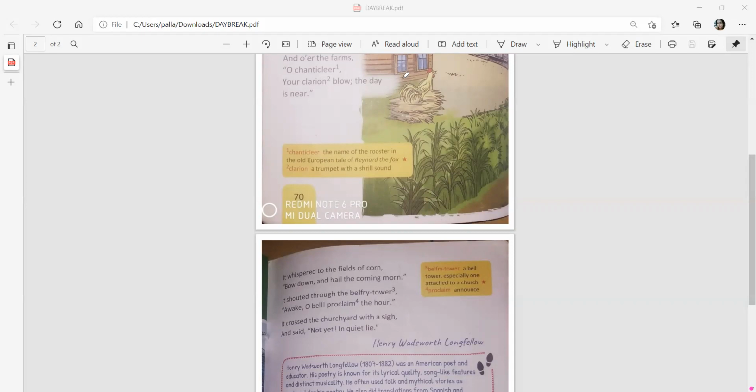Get set and remember God's name, and do your own work. Awake, O bell, proclaim the hour. So the words "proclaim the hour" are simply showing, as they have been used to show, the high time, that this is high time when you wake up, and it shifts to the merry journey of the wind.